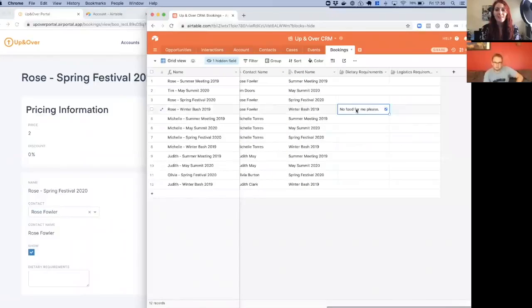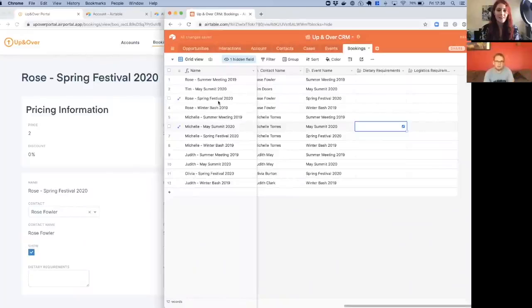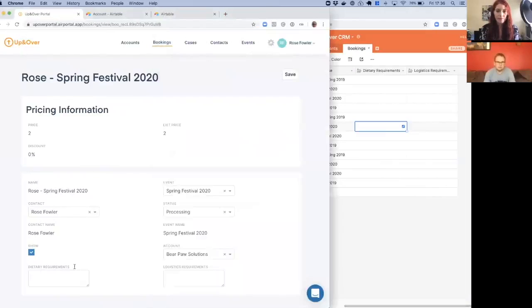And just to prove that this is a real thing, I'll delete some data there. So we're here on the Rose Spring Festival record in our portal, which is this line here. If this works, then when Rose puts in her dietary requirements, say, I'm a vegan, please no meat, we should see it. And this is where you have to let your imagination go with you.